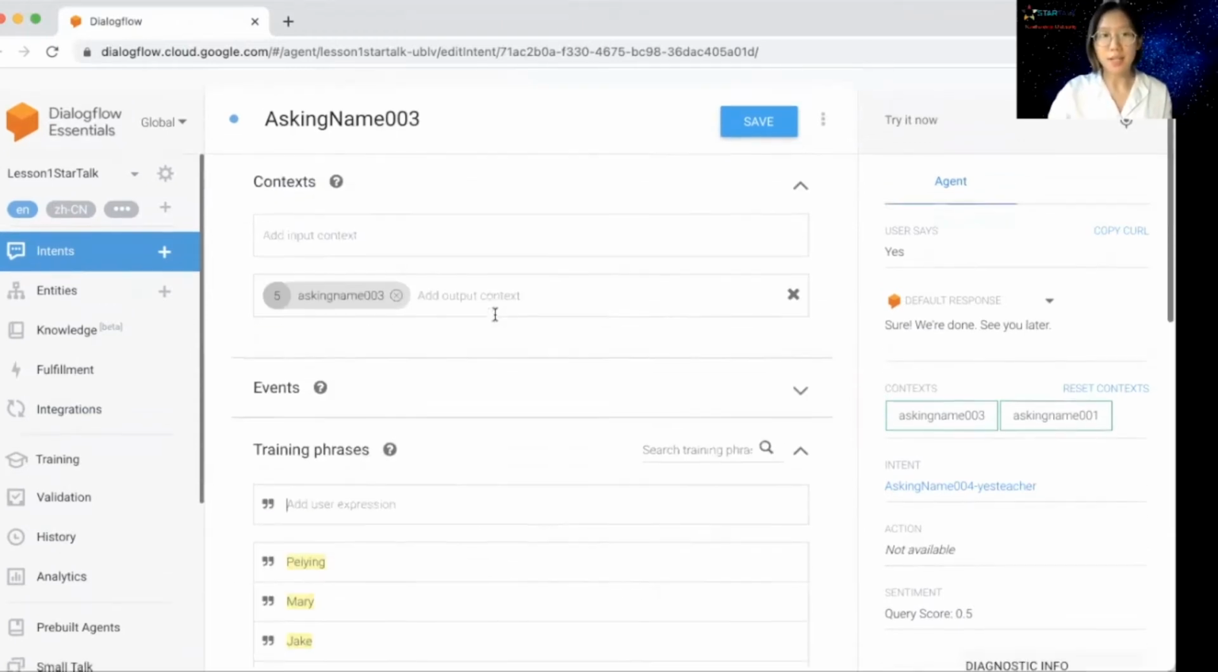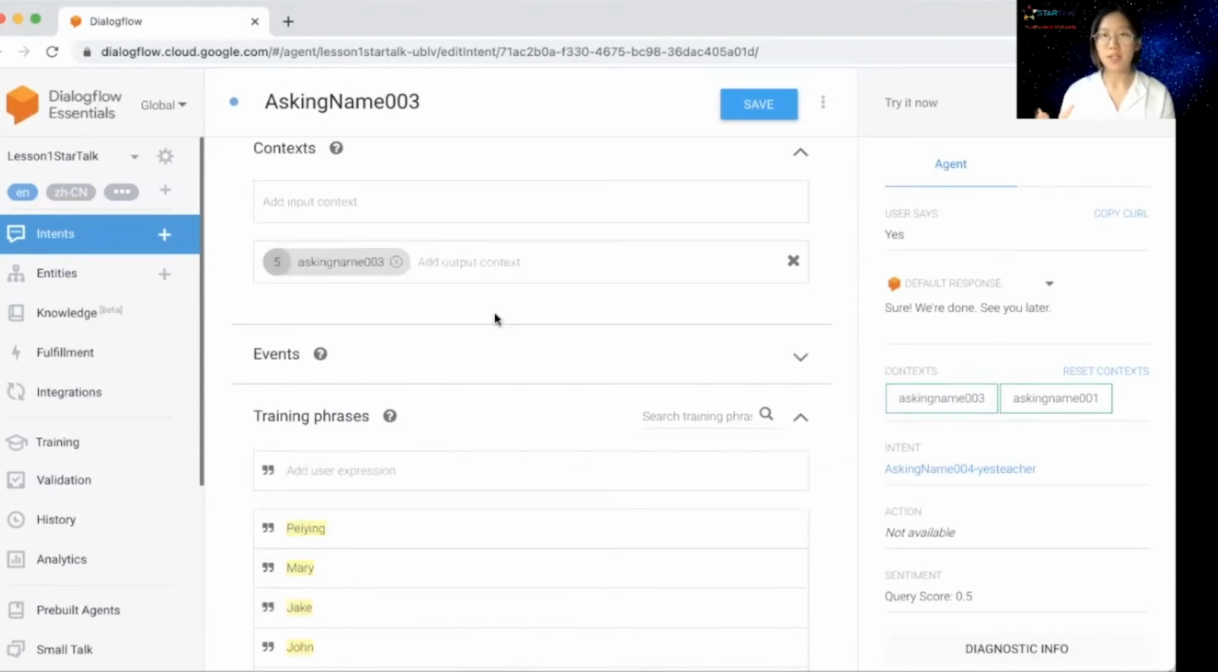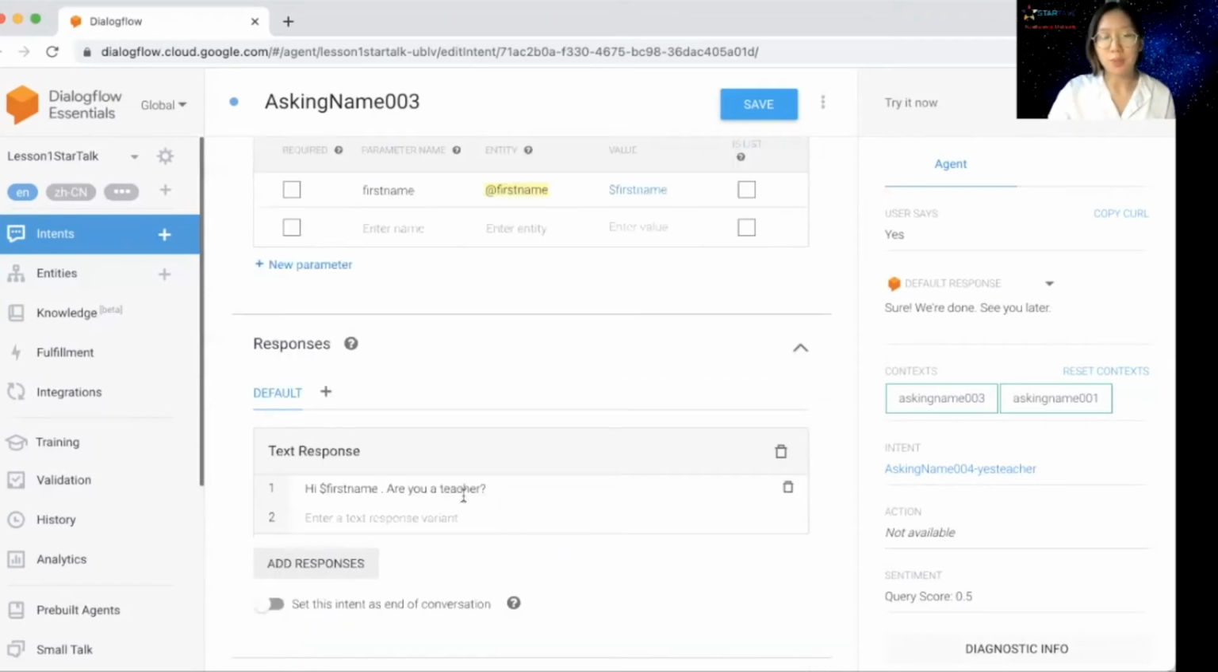Comparatively, context doesn't really store information as specific as entity does. Context stores more broad information, like an output from one of the questions in our conversation. For example, in intent 3, context is storing my response, the user's response to the question, "Are you a teacher?" That could be yes or no.